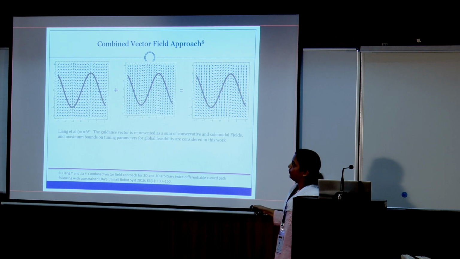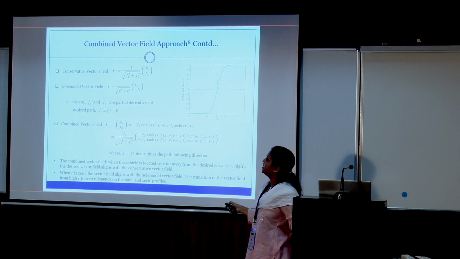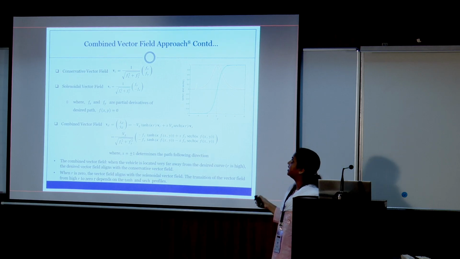If you use a combination, some kind of k1 plus k2, some weightage, later I will show you what kind of weight function can be considered, you will get the vector field, and it can handle all kinds of kinematic constraints, like the turn radius constraint. So this work was more generic, and as I mentioned, as a scaling term we can use the tan hyperbolic and sec hyperbolic. Seeing this profile, you can see that the change is very smooth, and if you use it and normalize it, it will give you a nice vector field, and it can be implemented with different turn radius constraints.